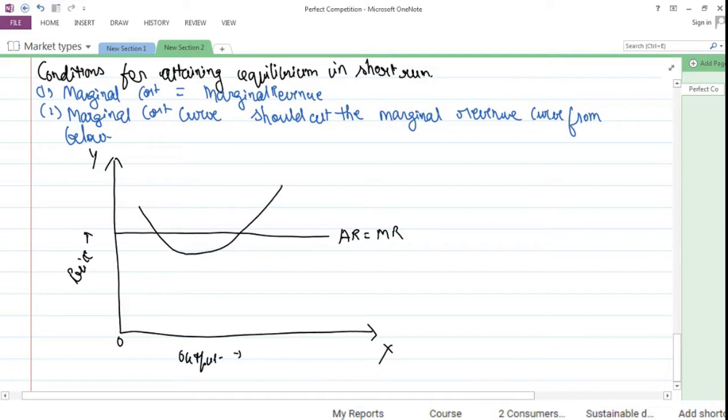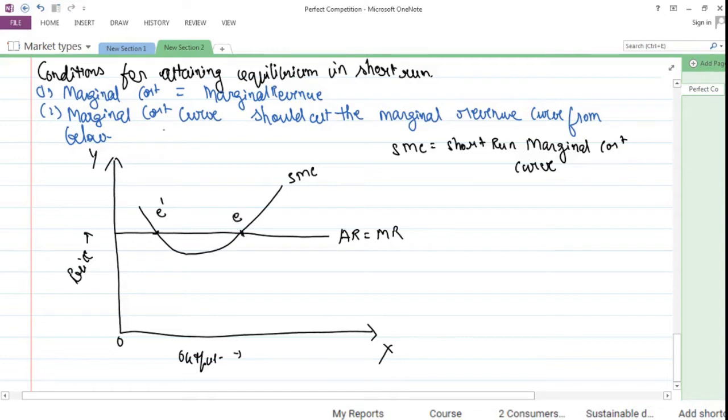So this is the short run marginal cost curve. Short run marginal cost, SMC. So at this stage what we see is that there are 2 points. This is E dash and this is E. Okay.